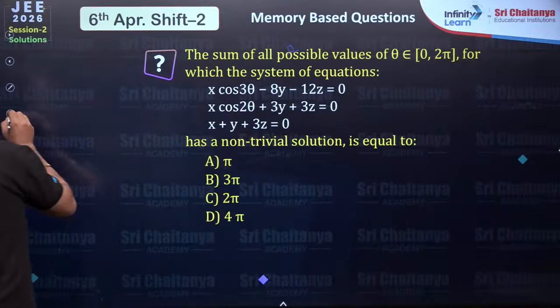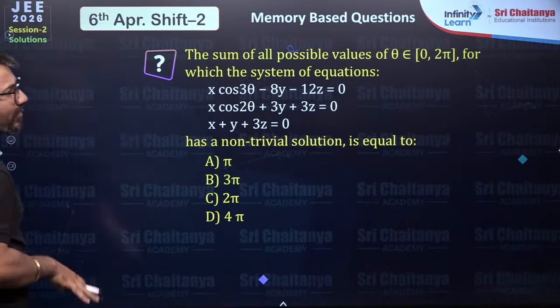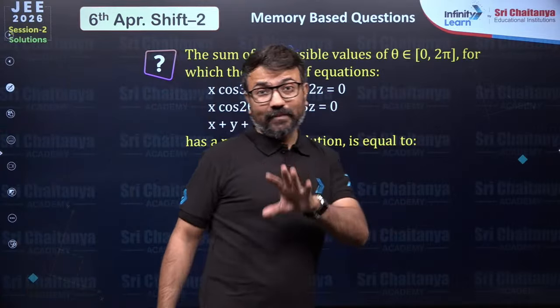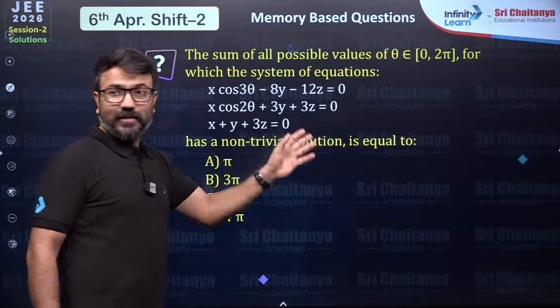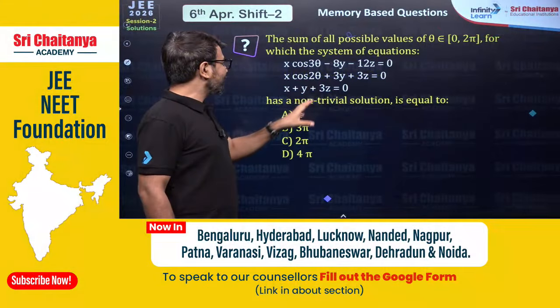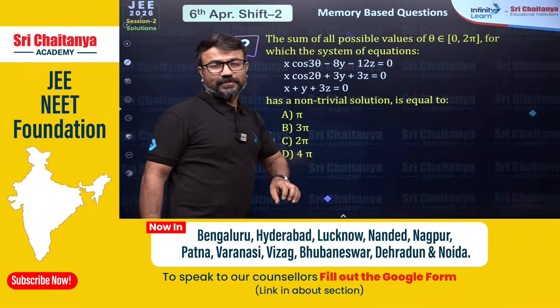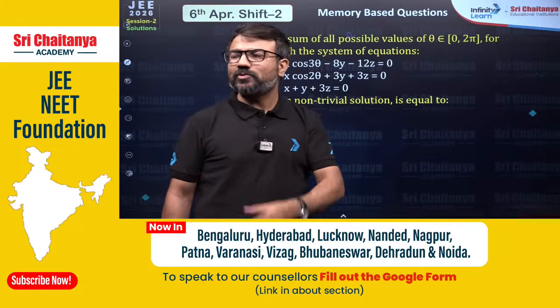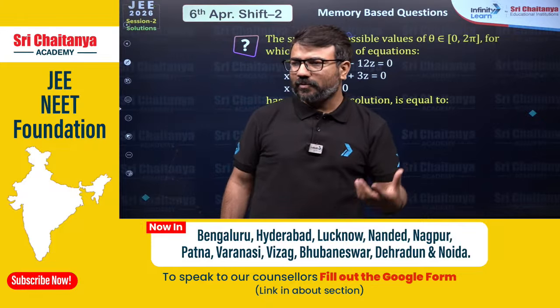Over here, my dear students, the first question is from the system of linear equations. They have said that the sum of all possible values of theta, where theta belongs to 0 to 2 pi, for which the system of equations, these are the equations being given to you, has a non-trivial solution. But a trivial solution is that solution where the value of x equals y equals z equals 0.